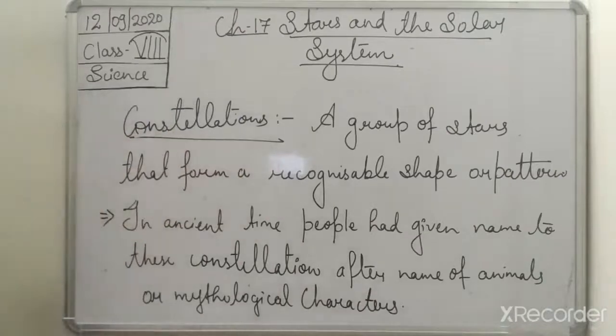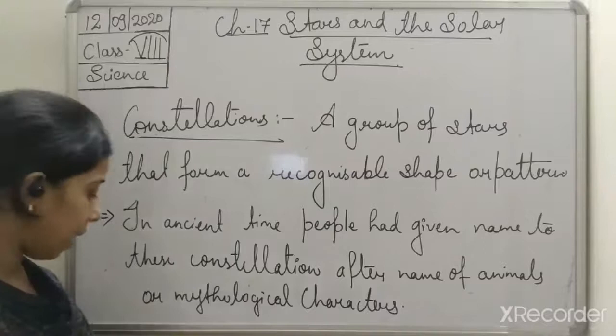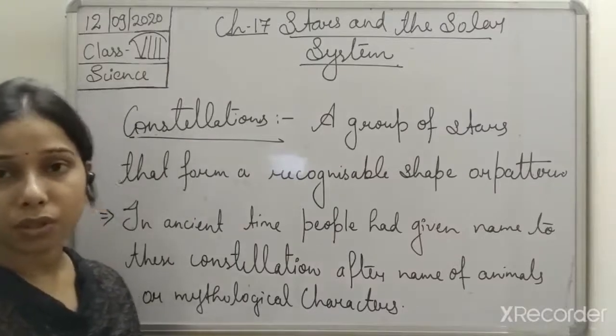Okay, so in ancient times, people had given names to these constellations after the names of animals or mythological characters.